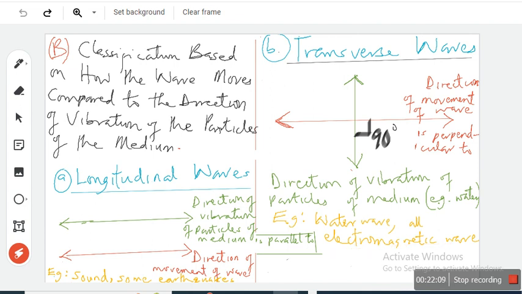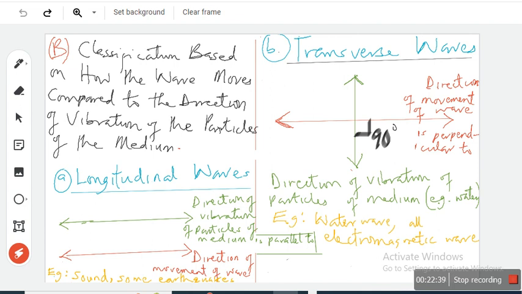Why are electromagnetic waves not classified as mechanical waves?